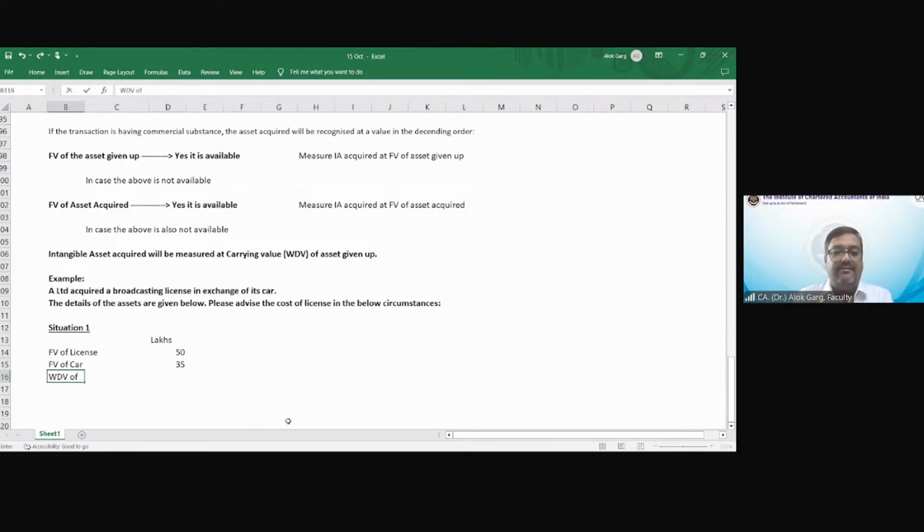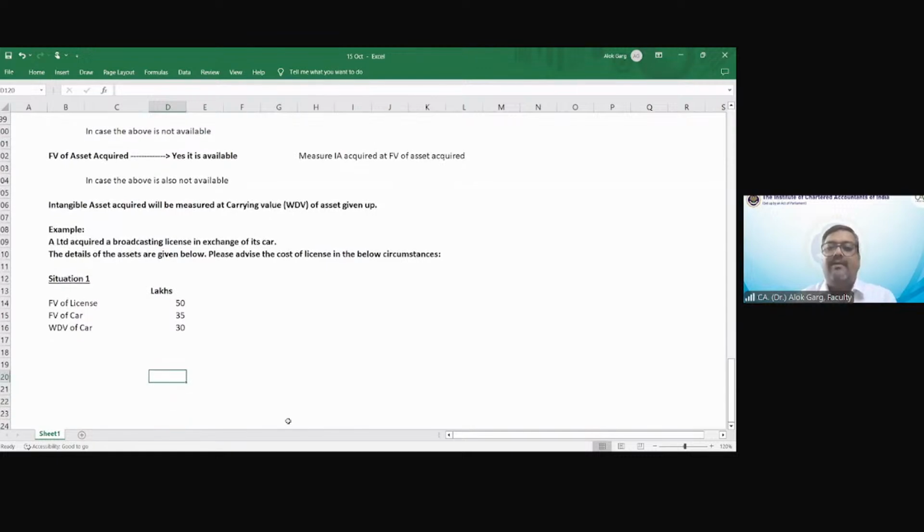WDV of the car 30 lakhs. Situation one, you have all the fair values: fair value of license, fair value of car, and WDV of the car also, because it is there in the books of accounts. Tell me, in this question, at what value license will be measured? What will be the value of broadcasting license?